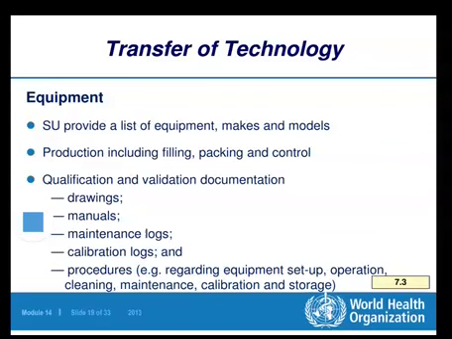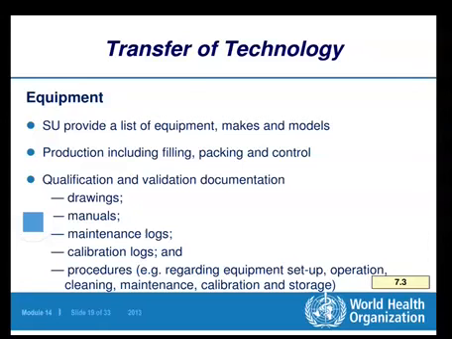So let us see about the equipment. SU provides a list of equipment, makes and their models. What are the different equipments needed for manufacturing, and what are their makes, their capacities, their models? Every detail of all the equipments with the manufacturing unit, the SU. The detailed information, that thorough list must be prepared by SU and must be transferred.